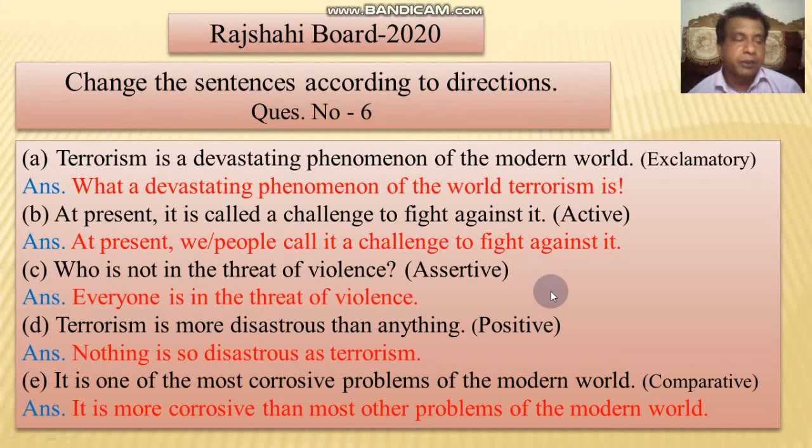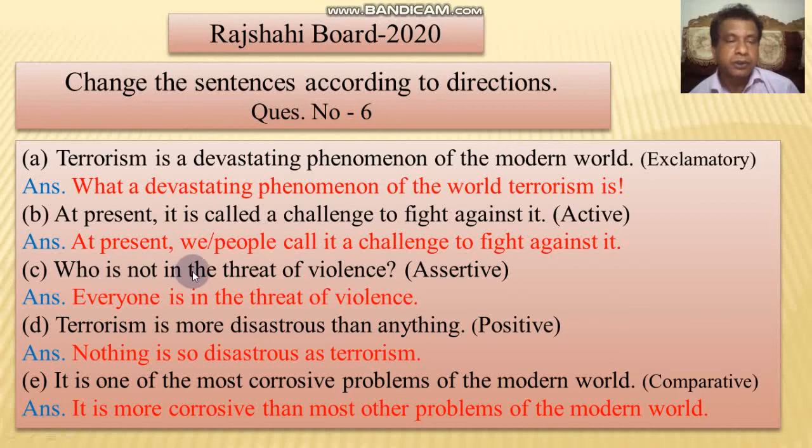Then Rajshahi board 2000. Terrorism is a devastating phenomenon of the modern world! Exclamatory: What a devastating phenomenon of the modern world terrorism is! At present, it is called a challenge to fight against it. Active: who called it? We or people call it a challenge.